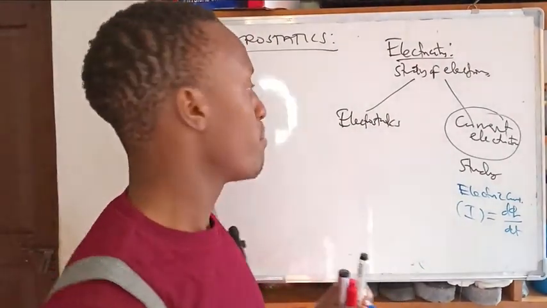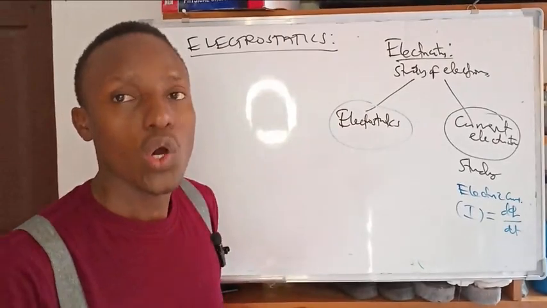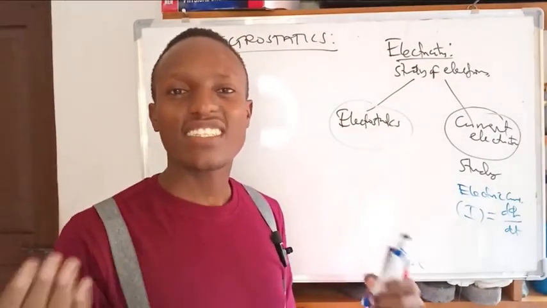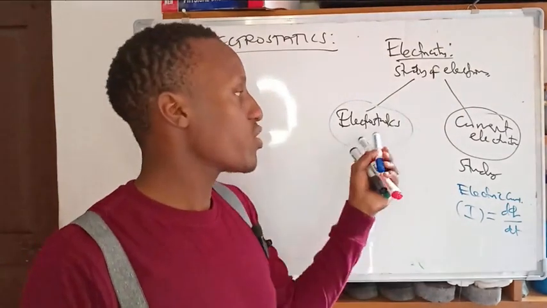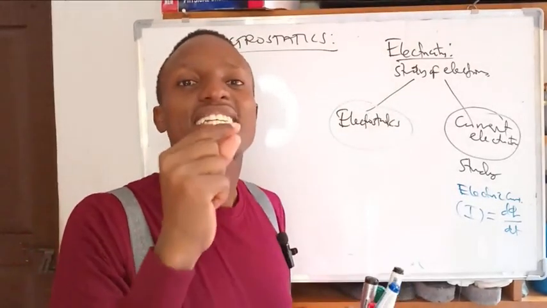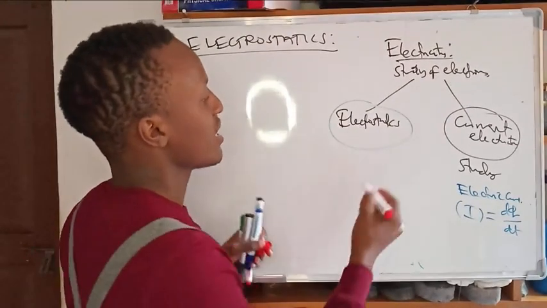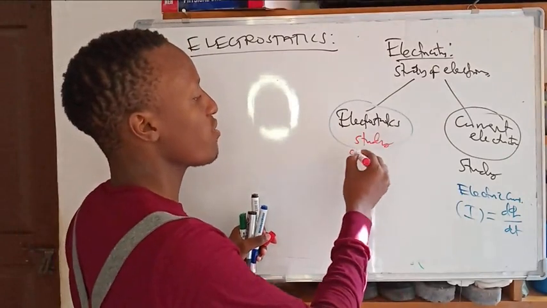But speaking about electrostatics, it is the study of accumulation of charges at a point, meaning charges are static, they do not move. So the study of accumulation of charges is what we call electrostatics. But the accumulation of charges, we call it static electricity.